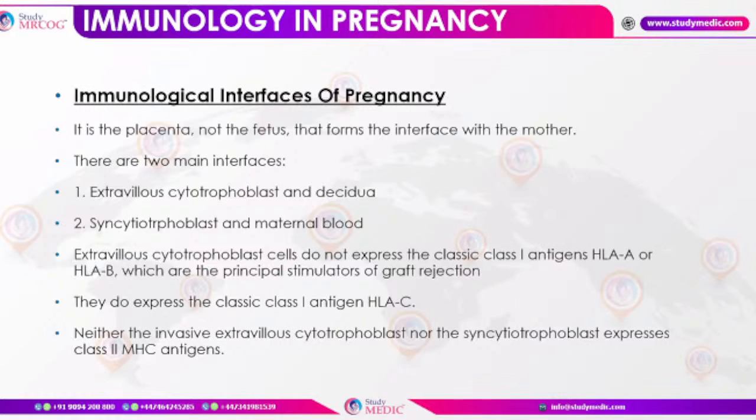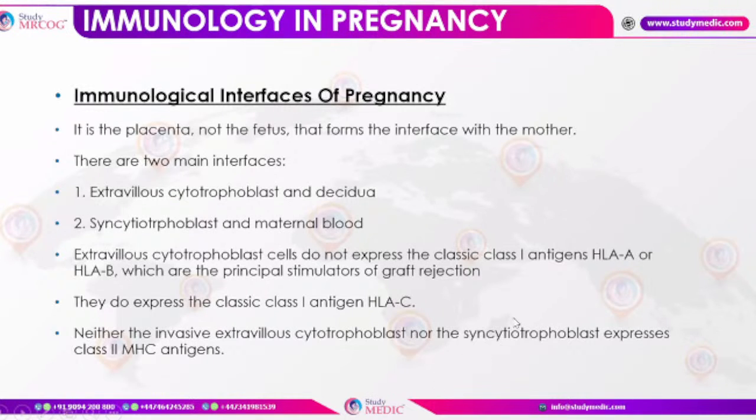These extravillous cytotrophoblast cells do not express the classic class 1 antigens HLA-A and HLA-B, which are the principal stimulators of graft rejection. They do express the classic class 1 antigen HLA-C. Neither the invasive extravillous cytotrophoblast nor the syncytiotrophoblast express the class 2 major histocompatibility antigens.